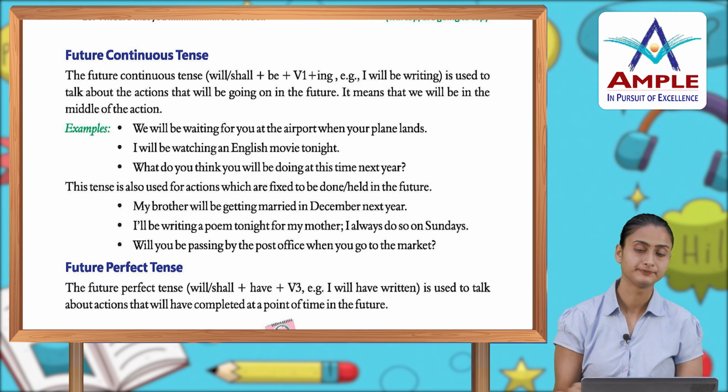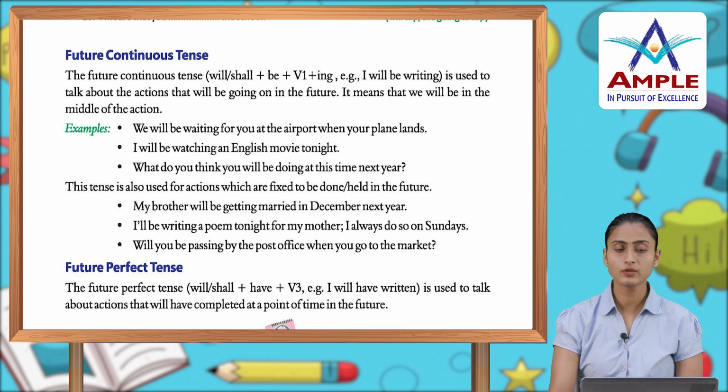बताया जा रहा है. Examples: we will be waiting for you at the airport when your plane lands. I will be watching an English movie tonight. What do you think you will be doing at this time next year? This tense is also used for actions which are fixed to be done, held in the future. My brother will be getting married in December next year.